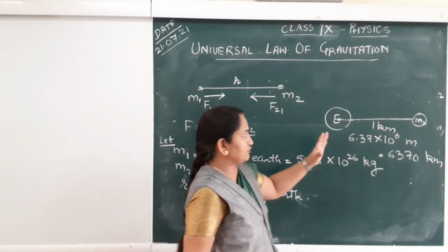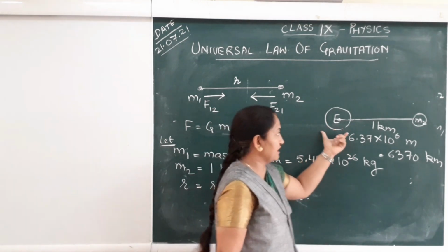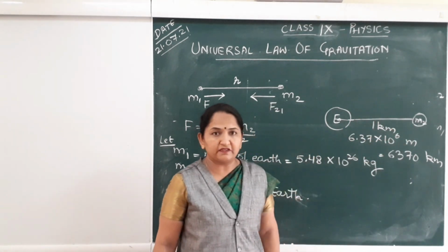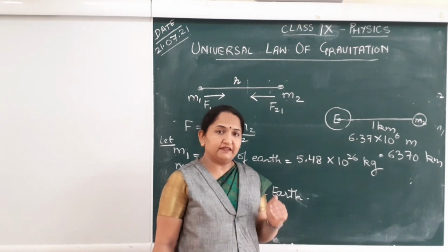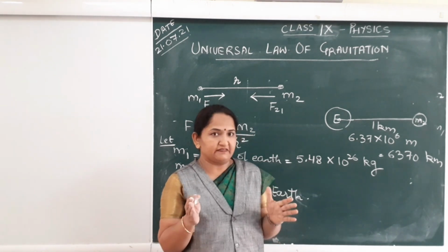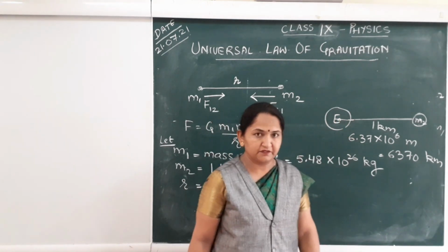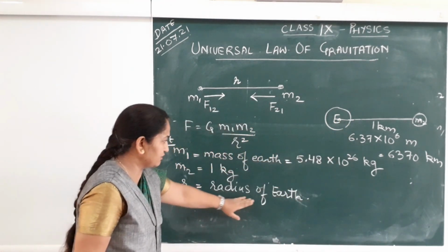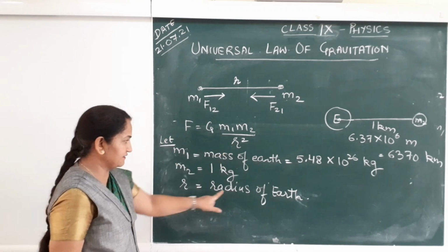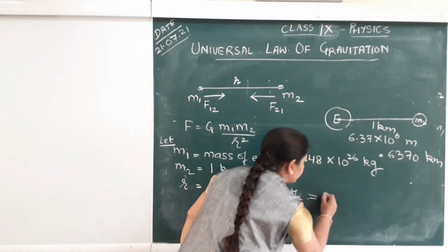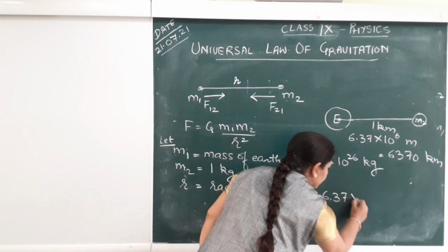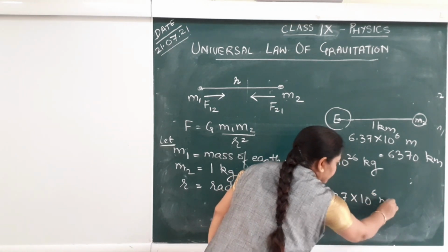So if you have to find the force of attraction between Earth and any other mass present on the surface of Earth, then the distance between these two masses should be considered as the radius of Earth. So therefore, here we take this R as radius of Earth, written as 6.37 into 10 power 6 meter.